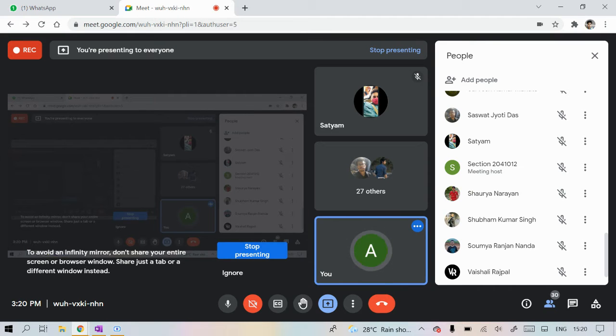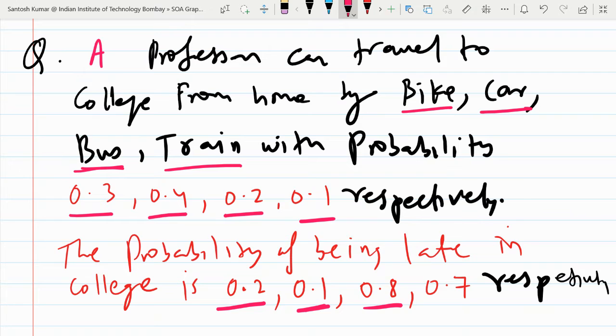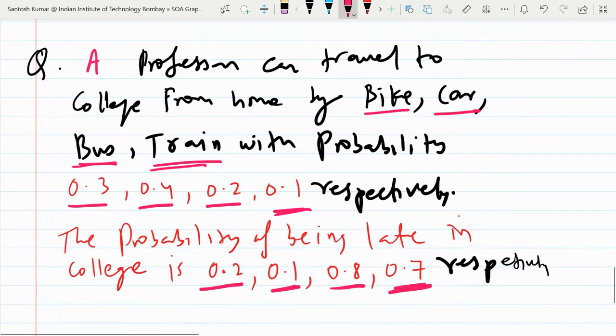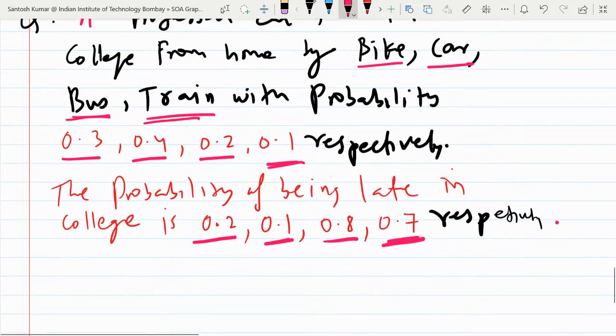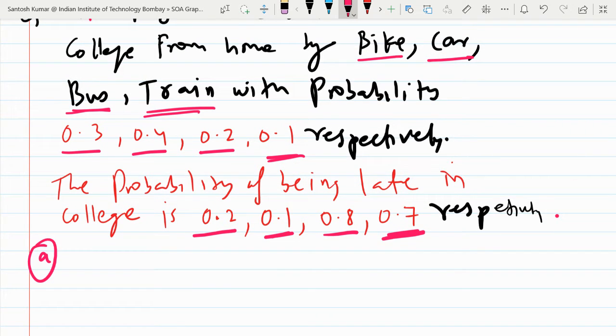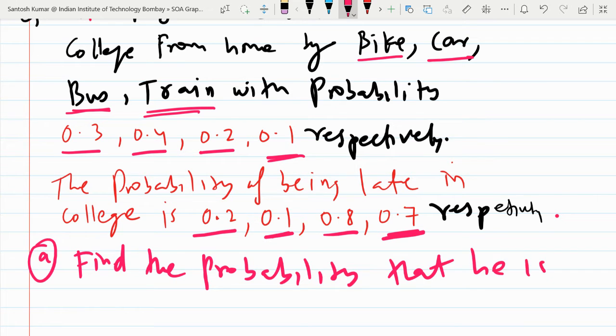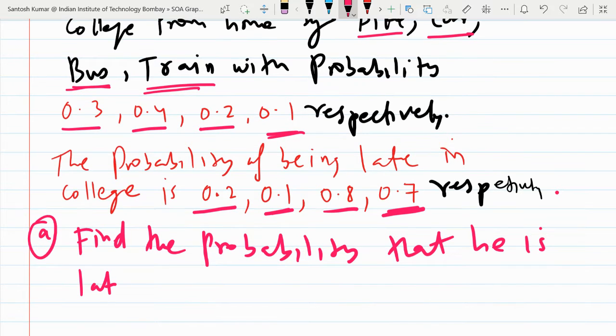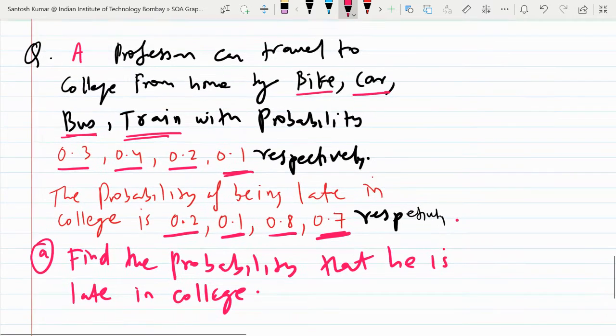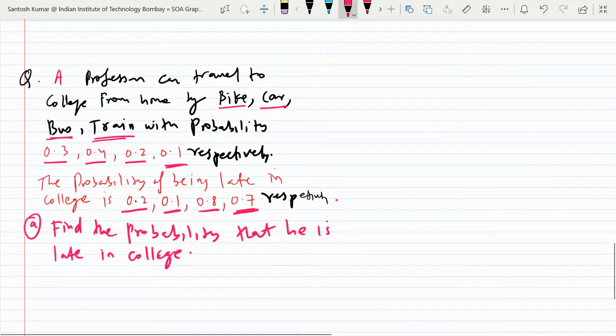Okay, so are you getting now? If he or she uses train, the probability of being late is 0.1. Sorry, 0.7 late. Okay, so the first question is A part. They are asking to find the probability that he is late in the college or he reached late in the college. So first question is this, and second question they ask you,